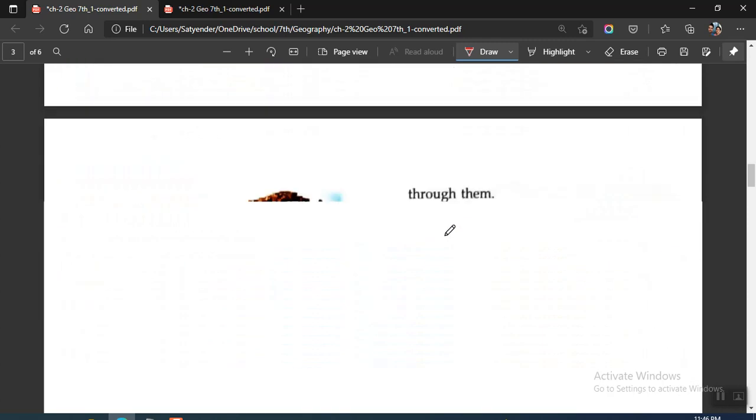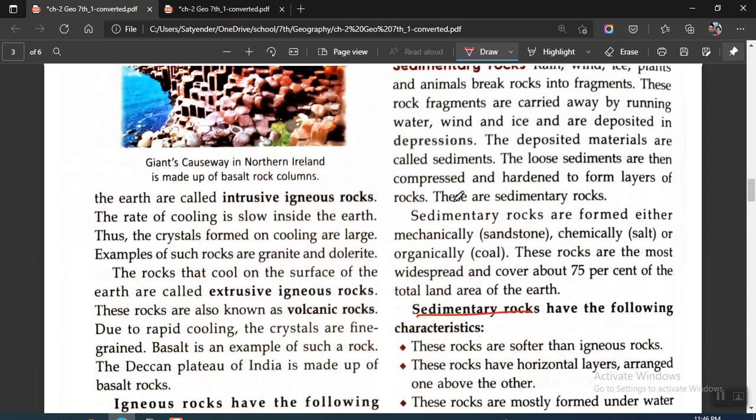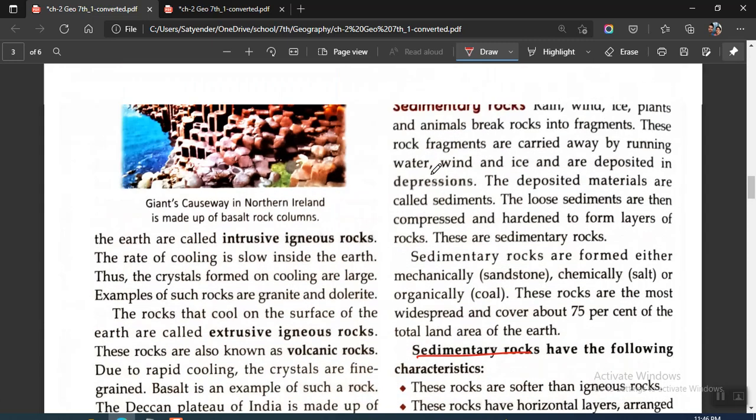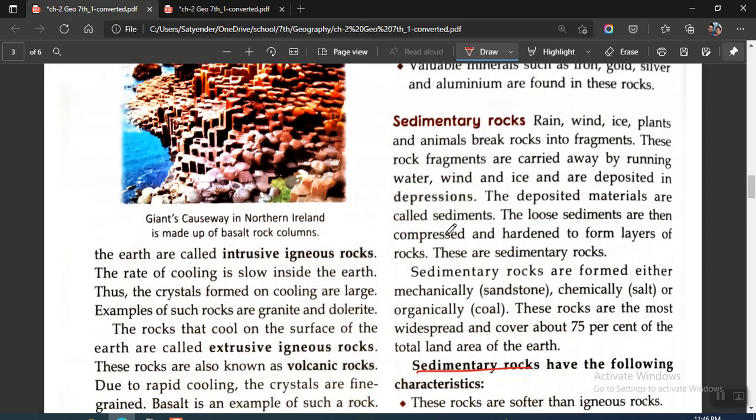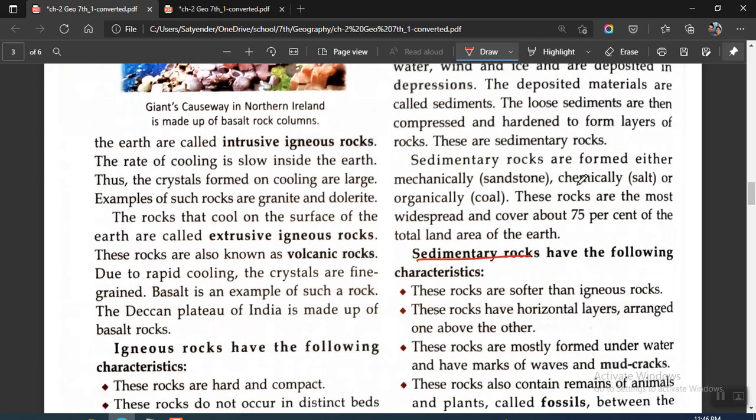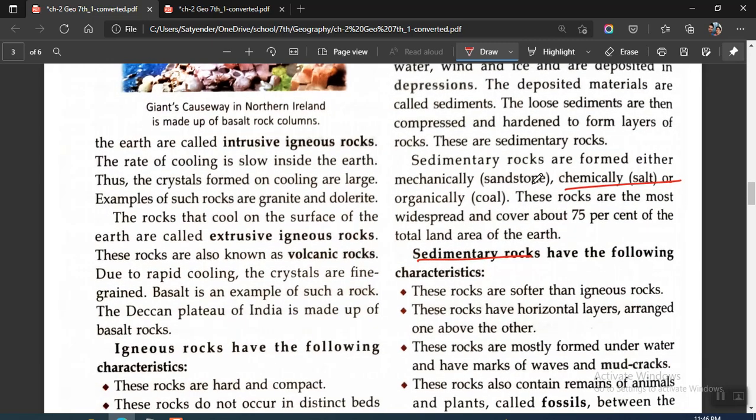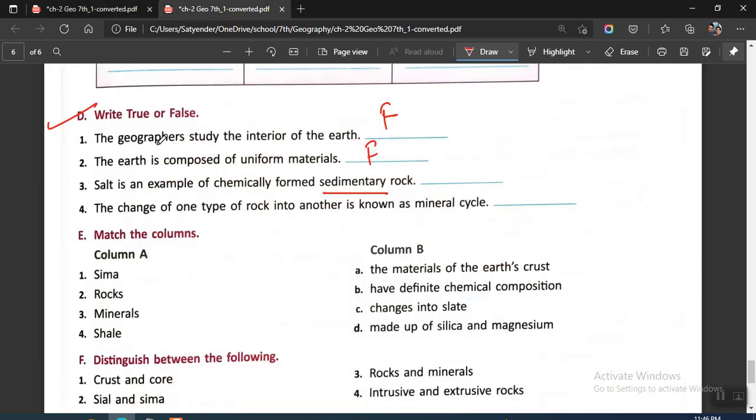Okay, this is igneous rocks, and then we move on to sedimentary rocks. They are carried away by sedimentary. They are just like, chemically, okay, chemically salt. Salt is given here, so this will be true.